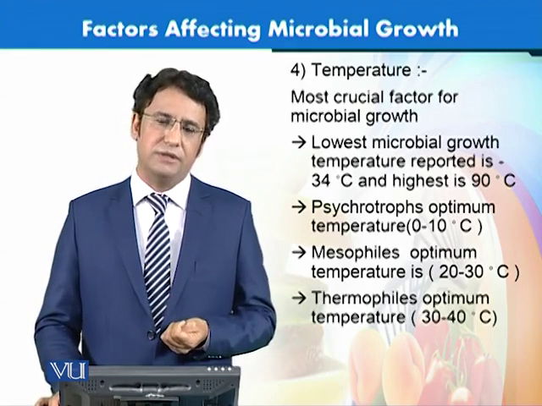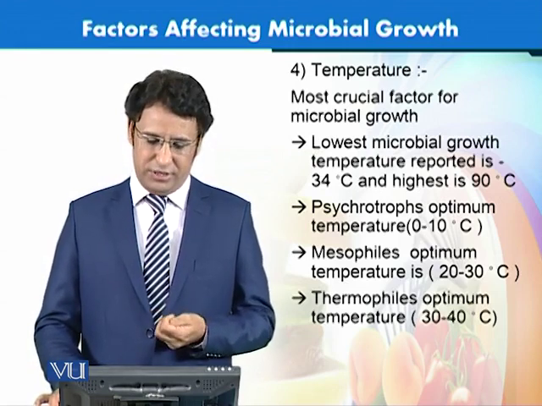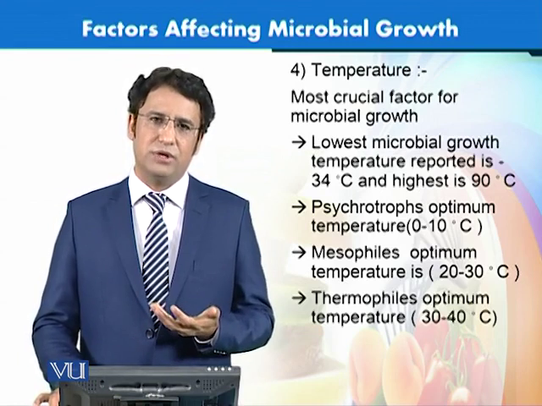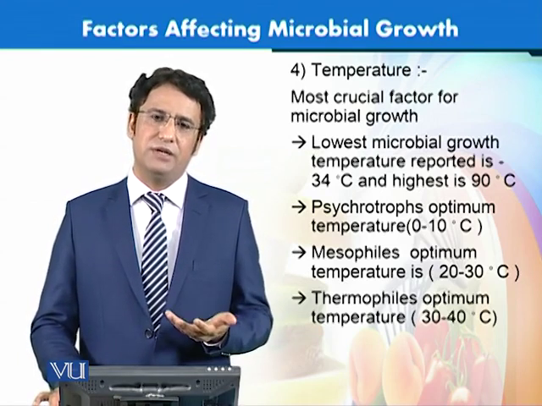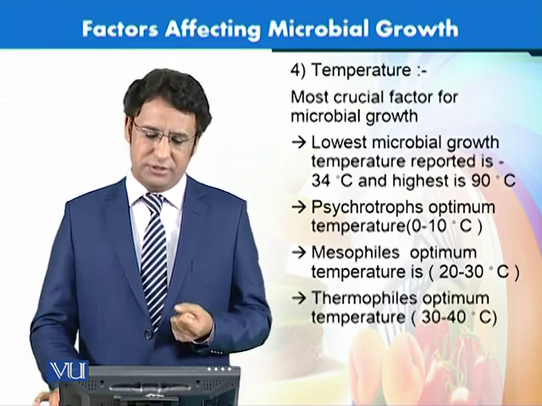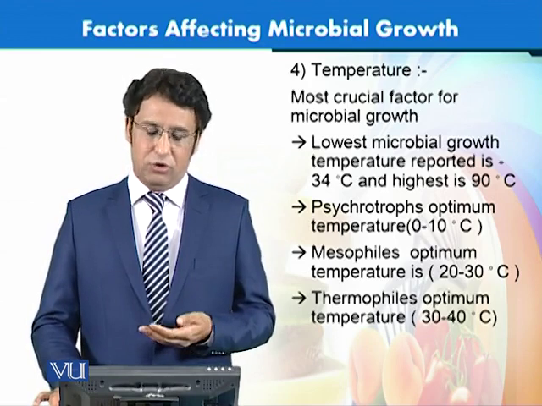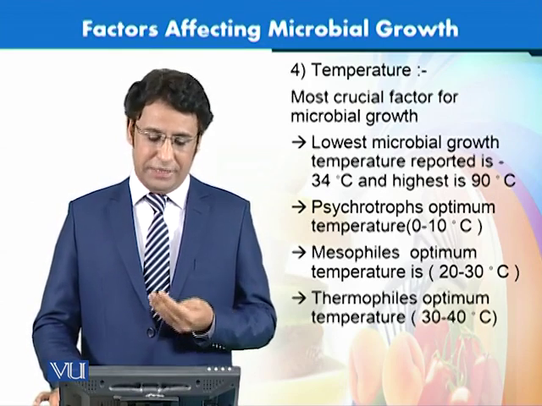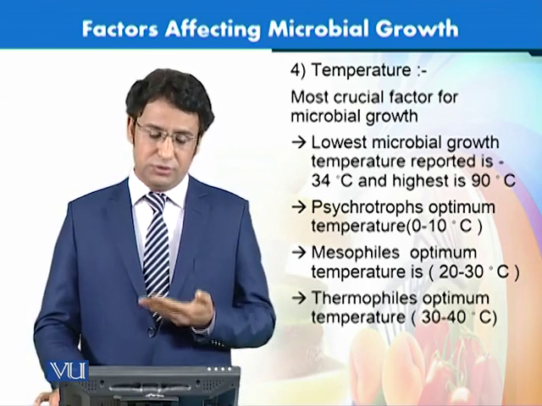They can be classified as psychrophiles. The psychrophilic bacteria or psychrophilic microorganisms grow at a lower temperature. They can even grow at refrigeration or freezing temperatures. They can even grow at less than 0 degrees C, but their optimum growth is at 10 degrees C. So they prefer lower temperatures for their growth.